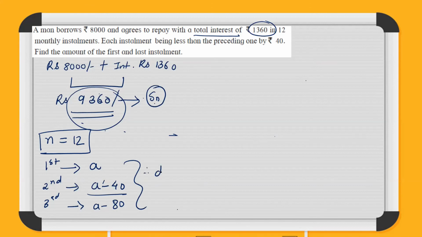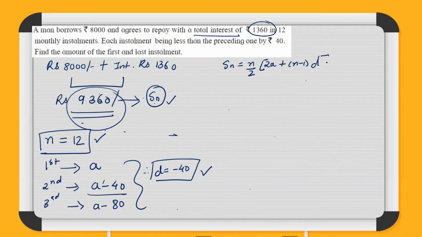So therefore D is equal to minus 40. Right? So we got N, we got D, we also got Sn. We can find out the first term. So now let us first write down the formula. Sn is equal to n by 2 [2A plus (n minus 1) into D].